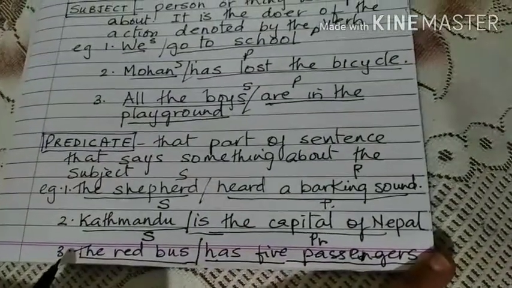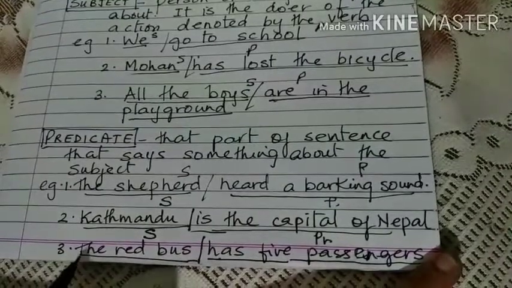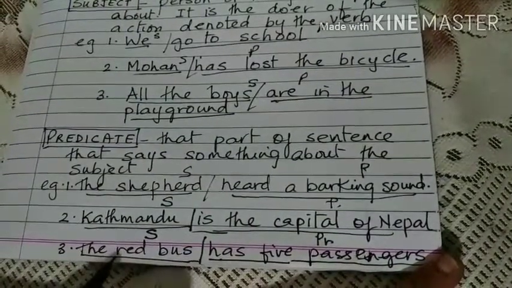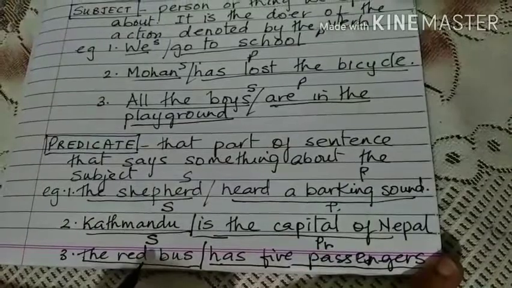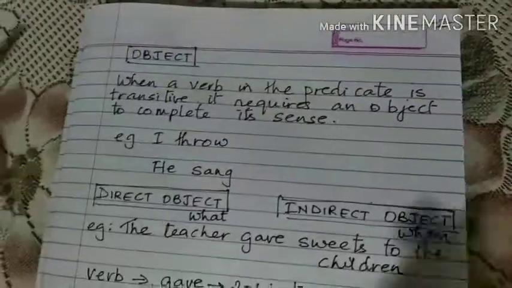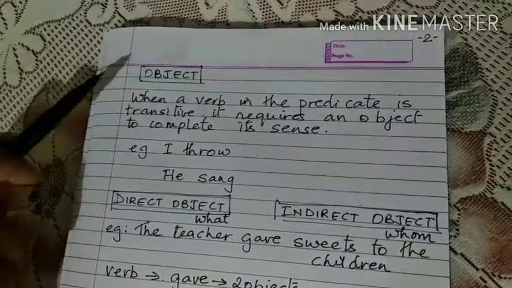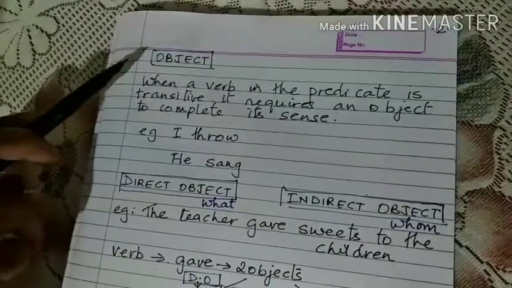Another sentence we look at. What is this sentence about? This sentence is about the red bus. So the red bus is the subject. And what does it say about the red bus? That it has 5 passengers. Now we will see about the object, direct and indirect object, and the complement in a sentence.